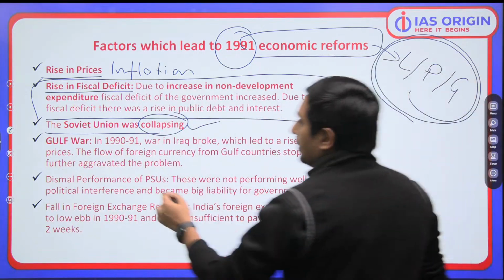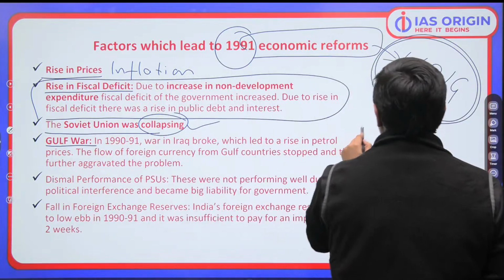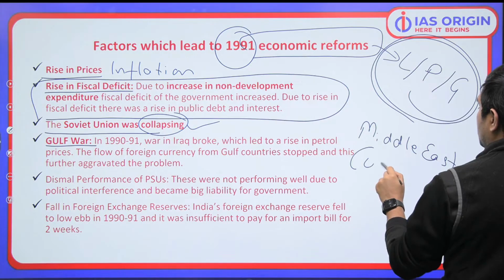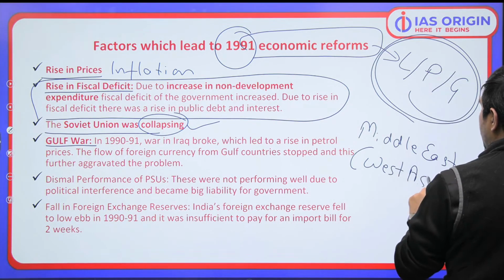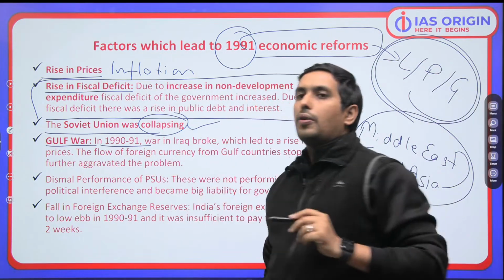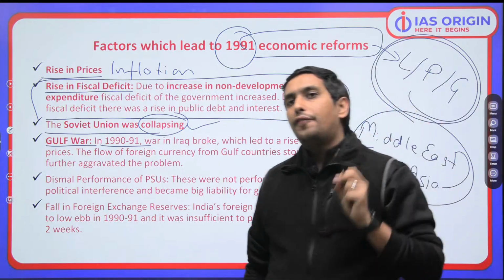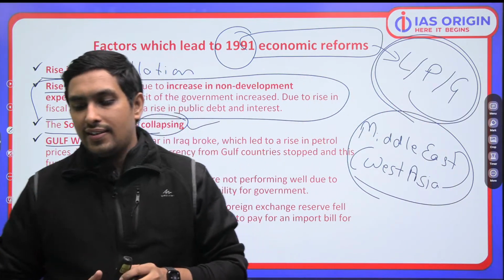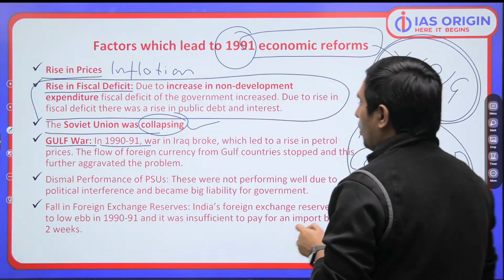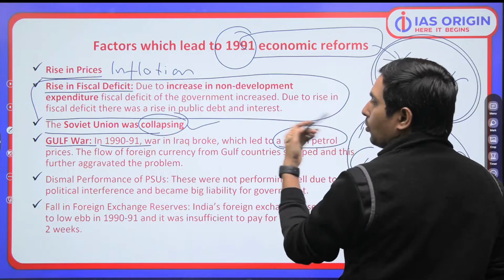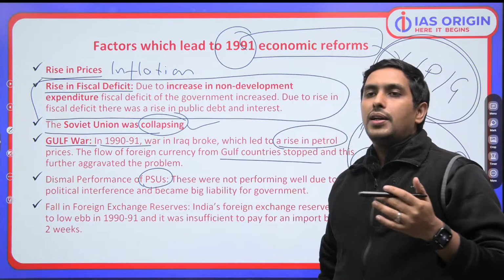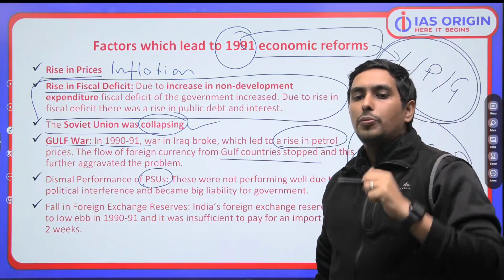So you got to understand, the Gulf War was going on in the Middle East, which is also known as West Asia. In West Asia, what are we observing? We are observing that a Gulf War is going on in this Middle East. That is also a problem. Why? Because when the Gulf War is going on, we are seeing a rise in the crude oil price. Petrol was becoming expensive. PSUs were not performing well. Coal India Limited, ONGC, Oil India Limited, all of these were not performing well.